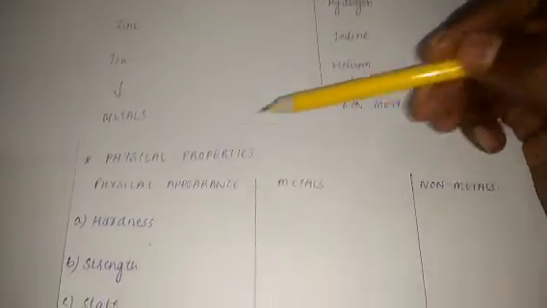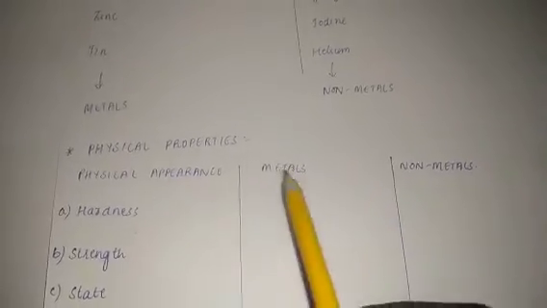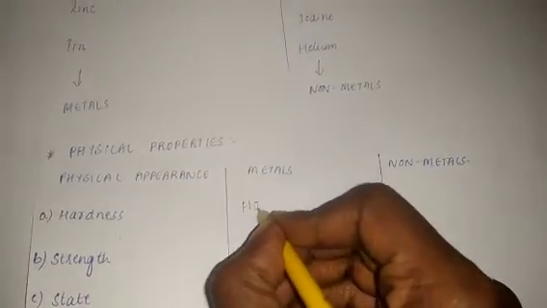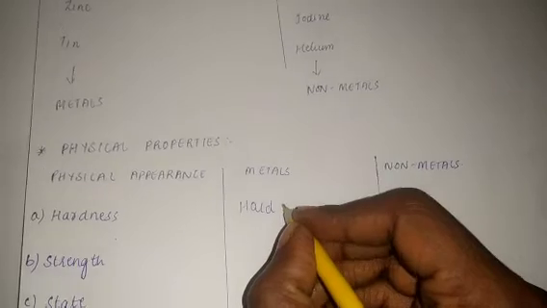Now how will we distinguish between metals and non-metals? So let's first understand the physical properties of metals and non-metals. If we consider hardness, metals are hard in nature.